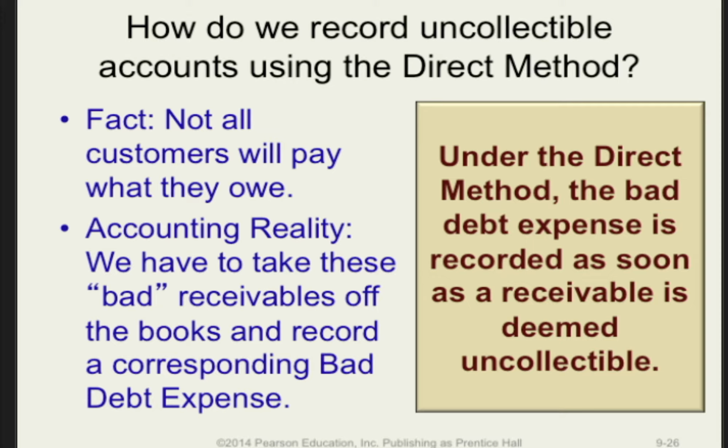For companies that are not required to follow GAAP, the direct write-off method is the easiest and most straightforward approach. Essentially, when an account is determined to be uncollectible, it will be removed with a credit to accounts receivable, and a debit will be recorded to bad debt expense. So basically, just wait for it to happen and record it.